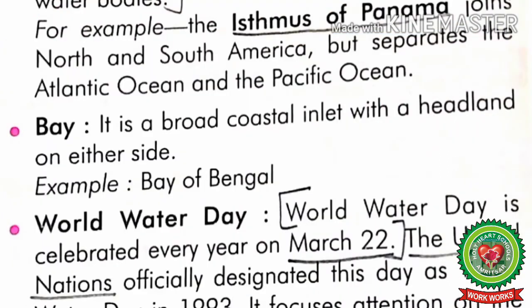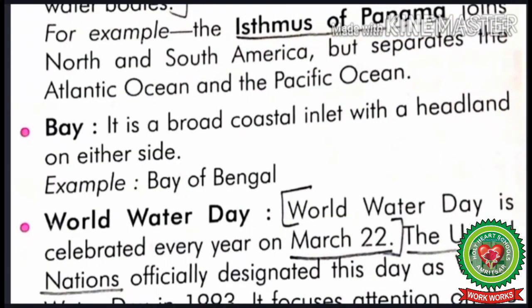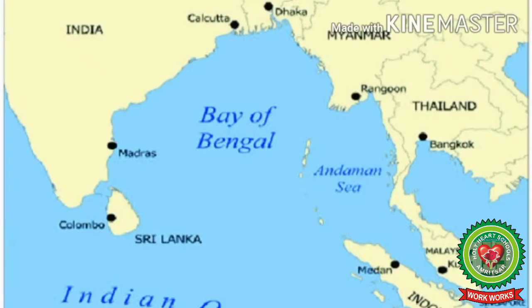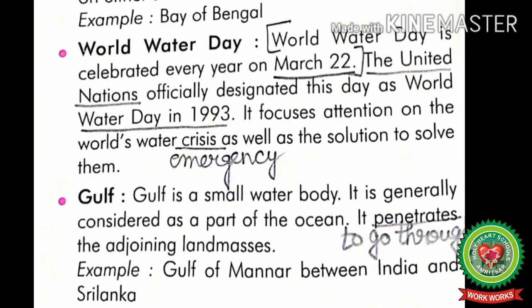Bay. It is a broad coastal inlet with a headland on either side. For example, Bay of Bengal. Students, bay means a water body surrounded by land on three sides, like Bay of Bengal.